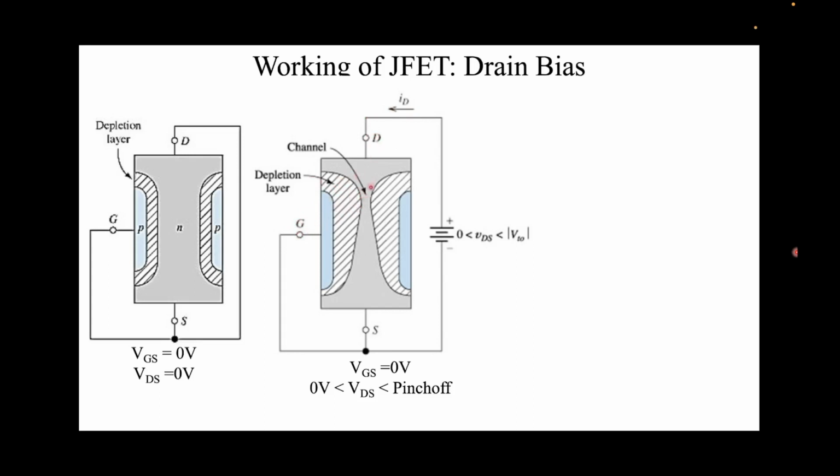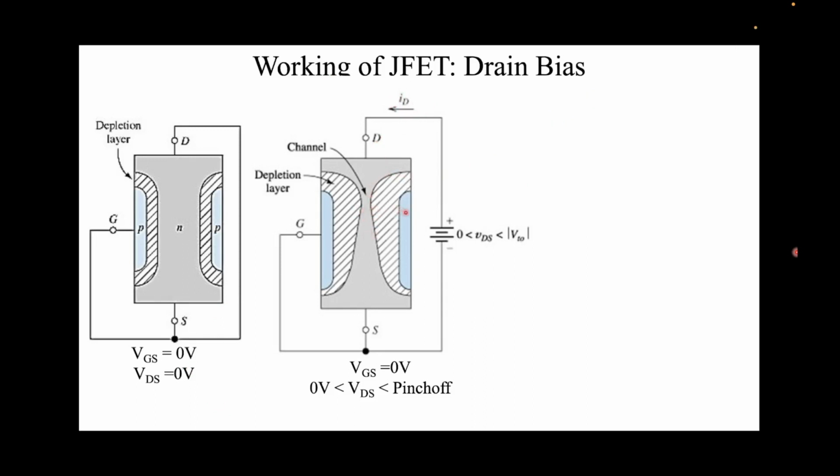So note that this channel has become a bit narrow, right? Electrons can still flow, but their flow will be slightly restricted here. Since VDS is not so high that these two depletion regions have touched, now let's increase the depletion, and you can see some current is flowing over here, because now there is a bias VDS, so electrons can flow through this channel comfortably.